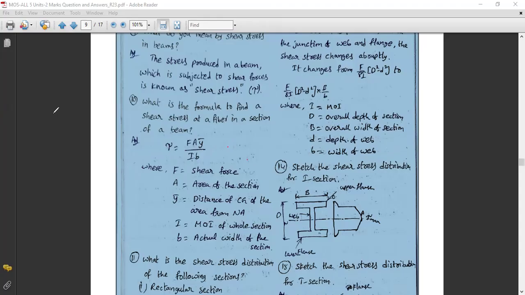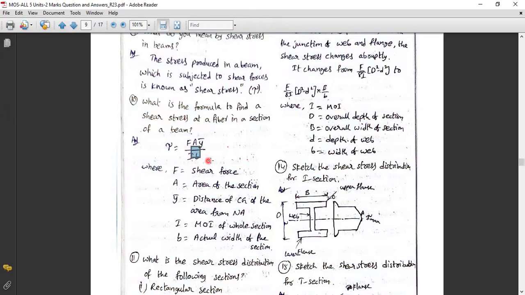Tau is equal to F A y bar by I b. Here F is the shear force, A is the area of the section, y bar is the distance of the center of gravity, I is the moment of inertia of the whole section, and b is the actual width of the section. All this is shown here.